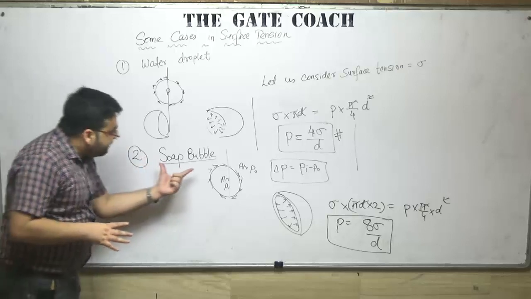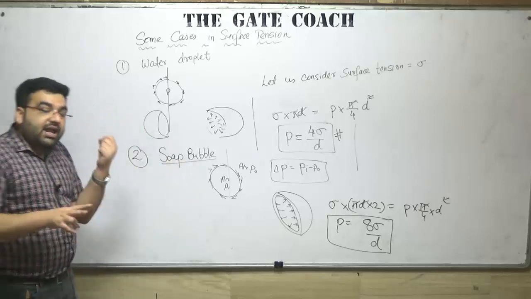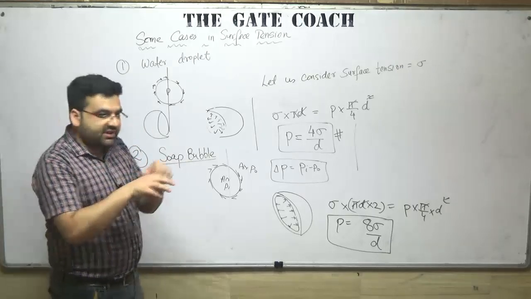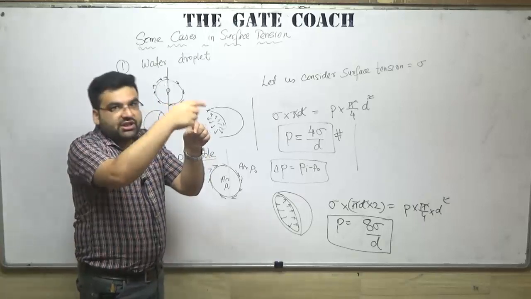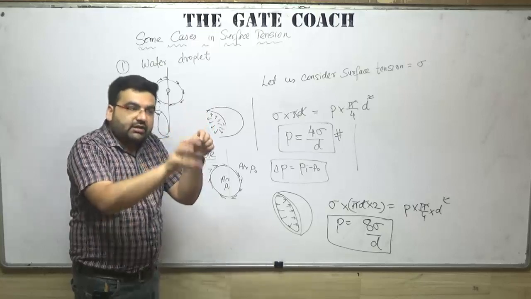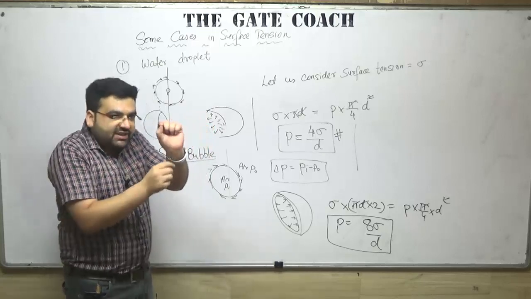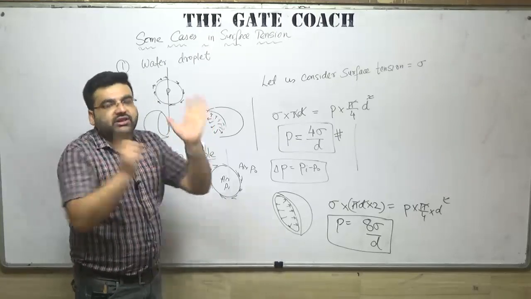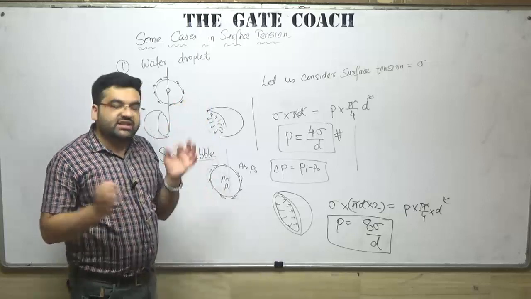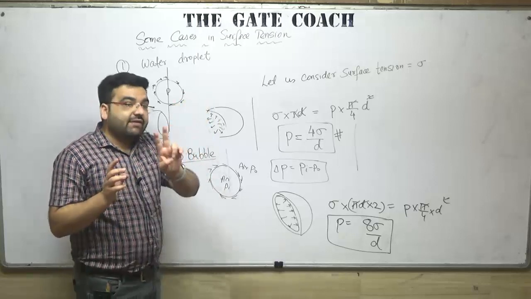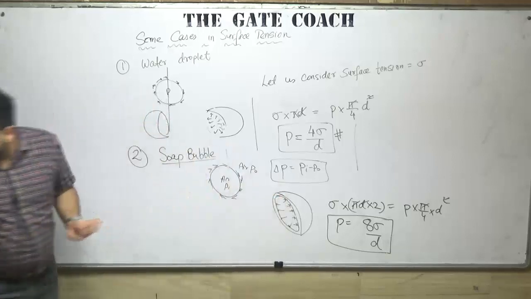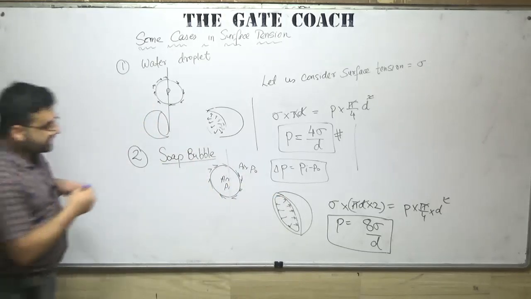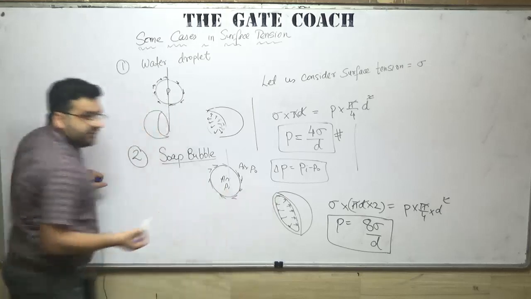But as far as a bubble is concerned, a bubble has two surfaces. Obviously, inside the bubble we have air, outside the bubble also we have air. But the bubble is made up of some water. Obviously, that water will have some very small thickness, it will be very thin. It means that we have two surfaces. This is the outer surface and this is the inner surface.